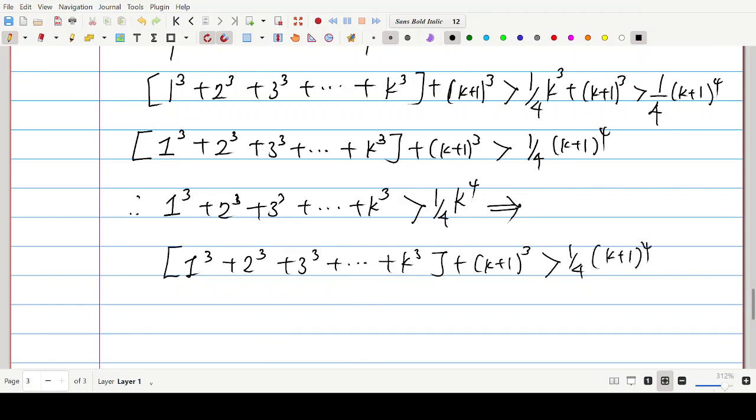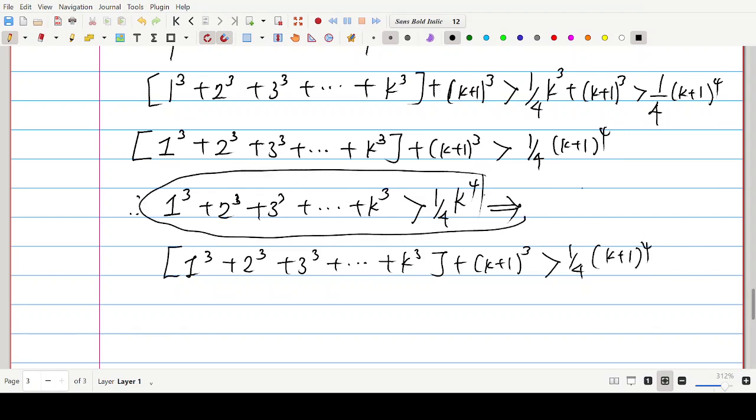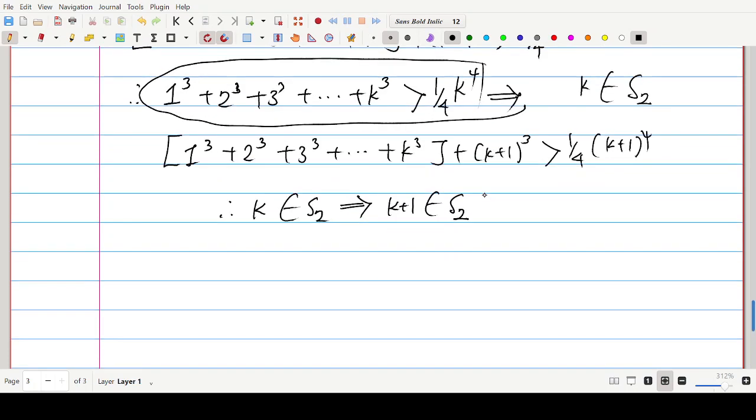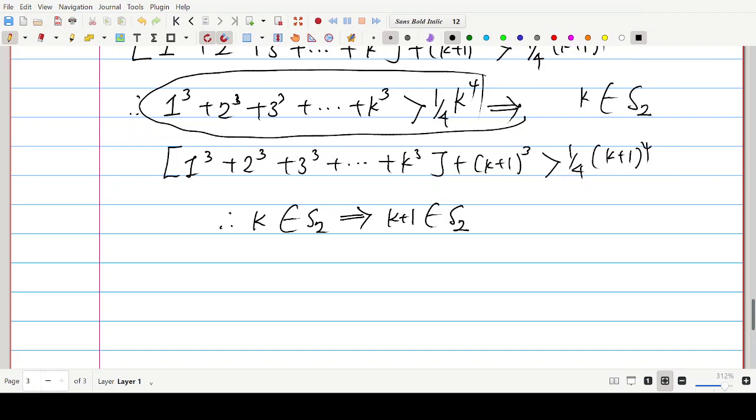So what is it saying? Don't forget that another way of saying this is to say that k is an element of S sub 2. Remember? So in other words, k being an element of S sub 2 has also implied that k plus 1 is an element of S sub 2. And by the axiom of induction, it follows that the statement is true for all positive integers. So we can say therefore n should be in the set S sub 2 for all n that are elements of the set of natural numbers.